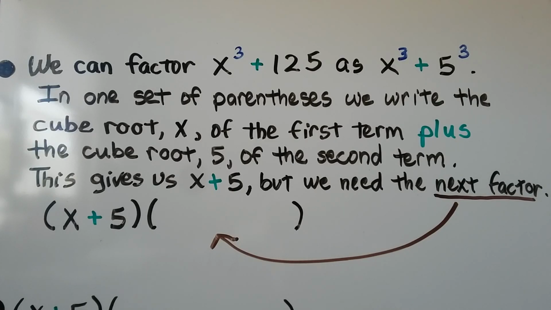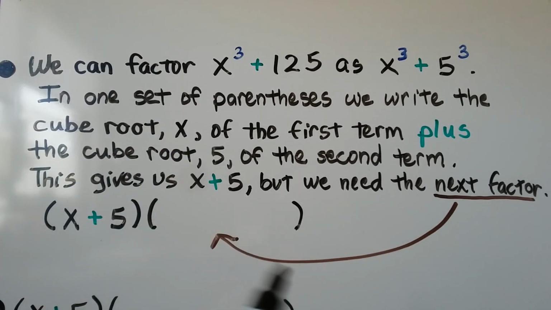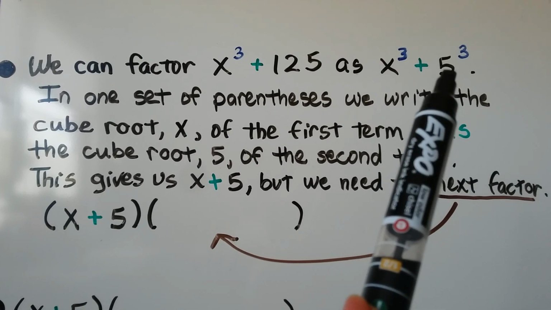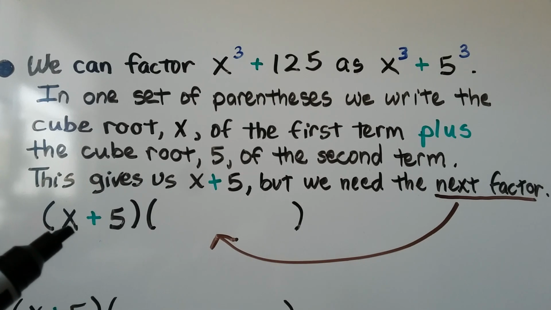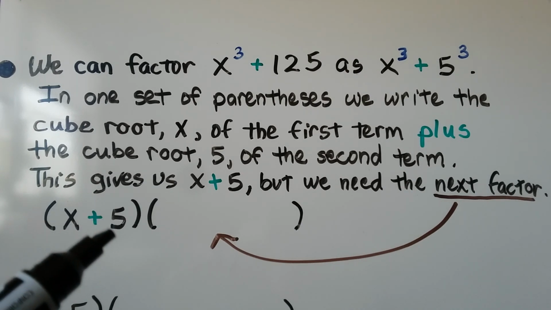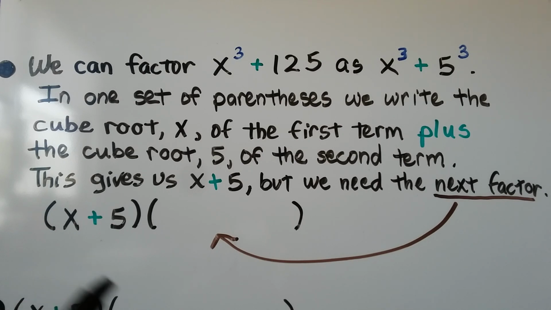We can factor x cubed plus 125 as x cubed plus 5 cubed. 5 times 5 times 5 is 125. In one set of parentheses, we write the cube root of the first term, x, plus the cube root of the second term, 5. And this gives us x plus 5 in these parentheses. But we still need this next factor.